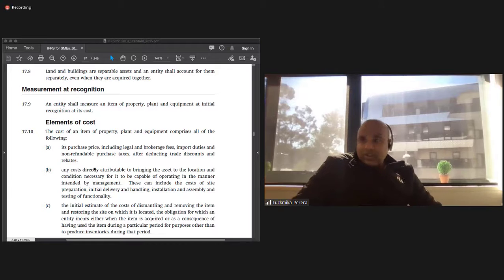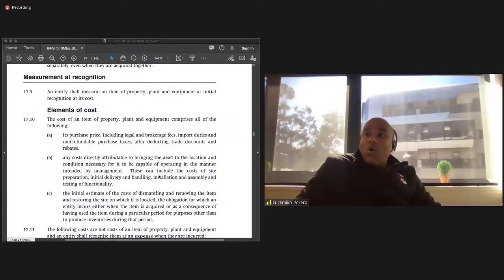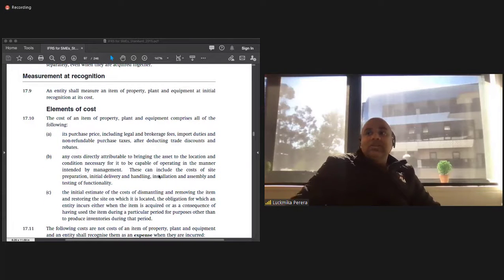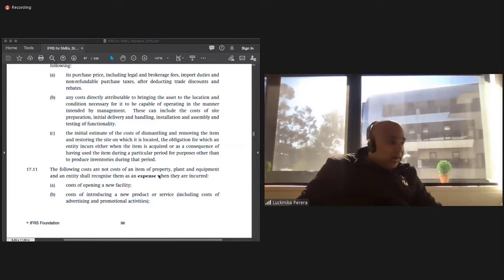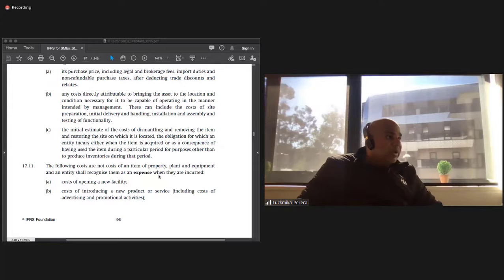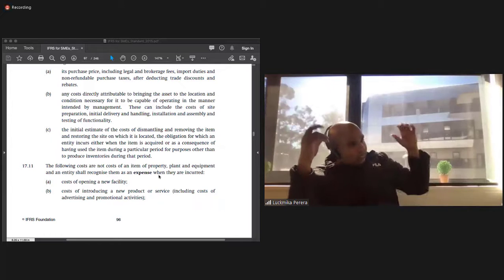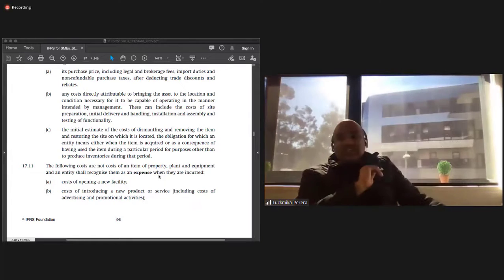So, measurement at recognition. The entity shall measure an item of property, plant and equipment at initial recognition at its cost. Okay, so initially, we need to recognize property, plant and equipment at cost. The cost of an item of property, plant and equipment comprises all of the following. You have to consider the purchase price, including legal and brokerage fees, import duties, non-refundable purchase taxes, and all those things. So when I value my house, I add in all these other things I paid for as well.